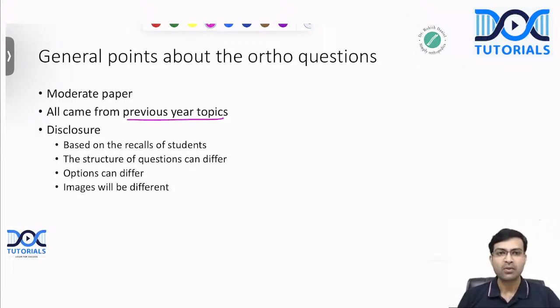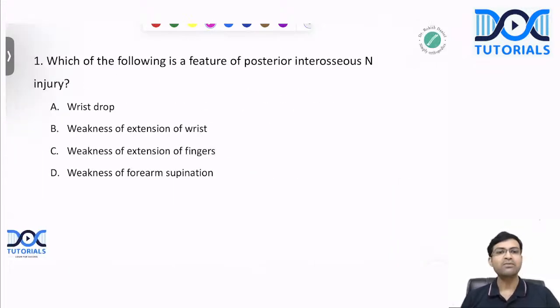Now, before discussing our questions, I would just like to tell you some disclosures. First and foremost, all the questions are assimilated from the recalls of students. So obviously, different students will have different recalls of the same question. So the question format and structure might differ. The options might differ because most students would remember only the correct answer or the correct option. The other options could be different. And images, obviously, we have no way to get the exact similar X-rays and images. So obviously, we put an image or X-ray which is best suited or most similar to what students have told us. All right. So with that in mind, let's start with the first question.